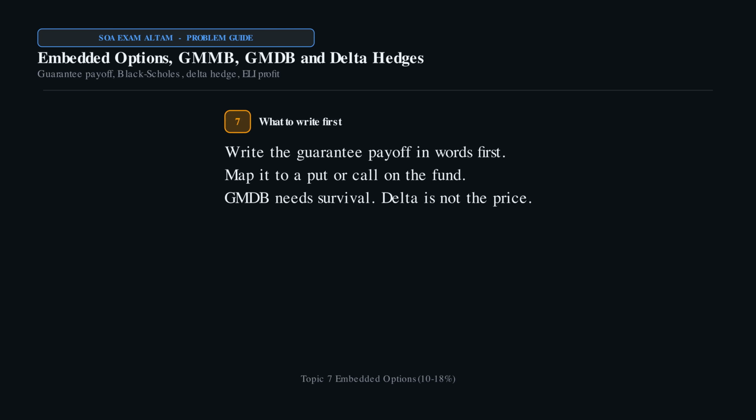On exam day, write the guarantee payoff in words: max of 0 and G minus the fund. Map it to a put or a call. Price risk neutral. If they want to hedge, compute delta and the rebalancing P and L. Remember GMDB is survival contingent and GMMB is not. End with one sentence: this number is an option value, a hedge trade, or an ELI profit.